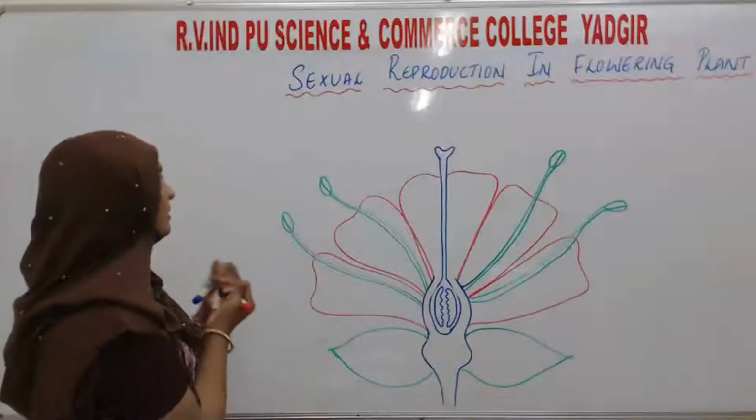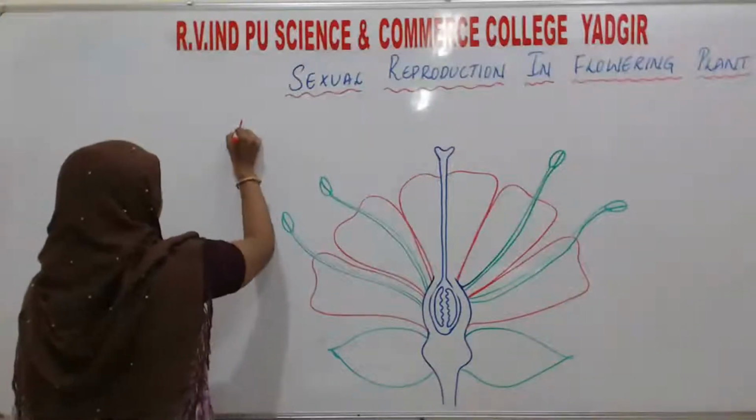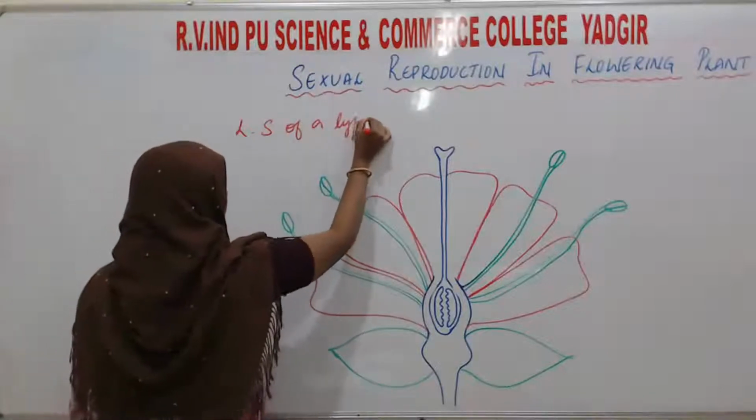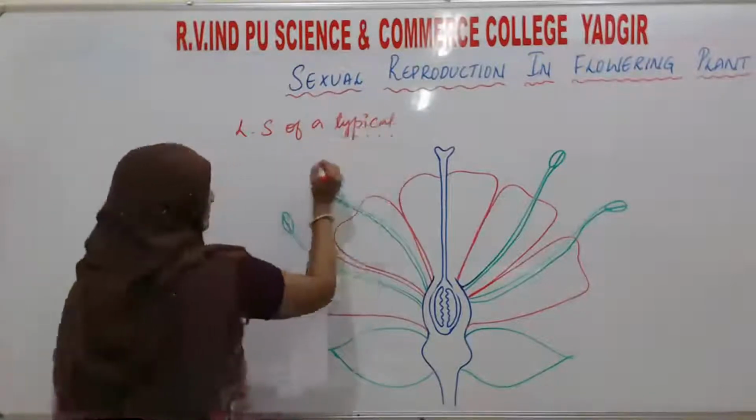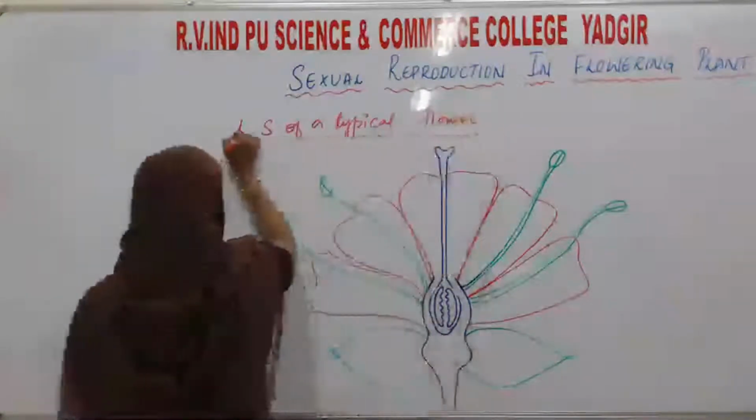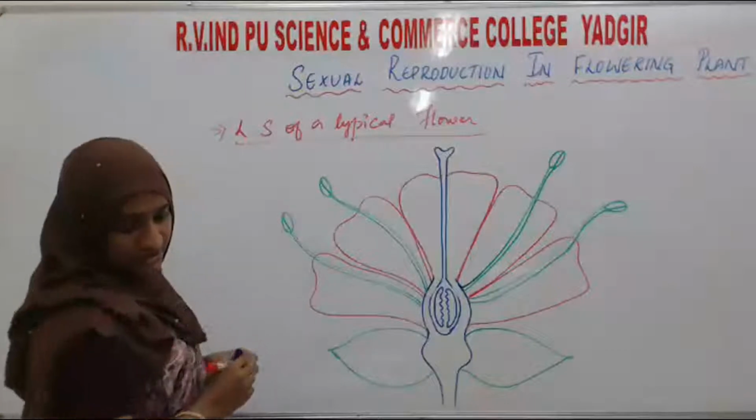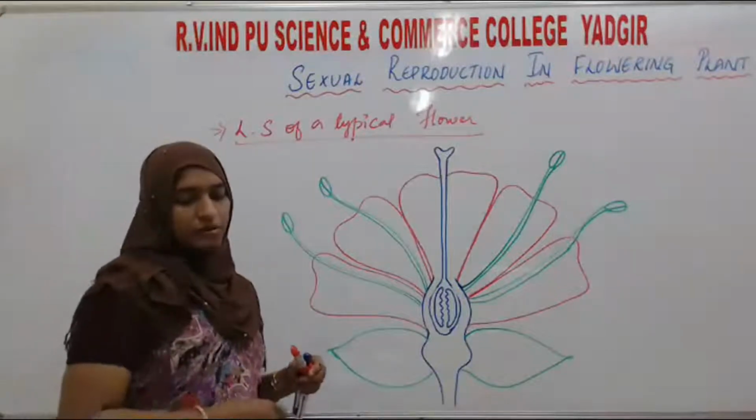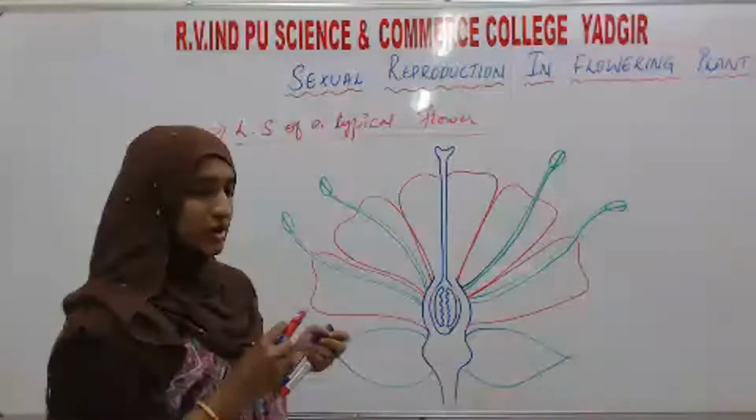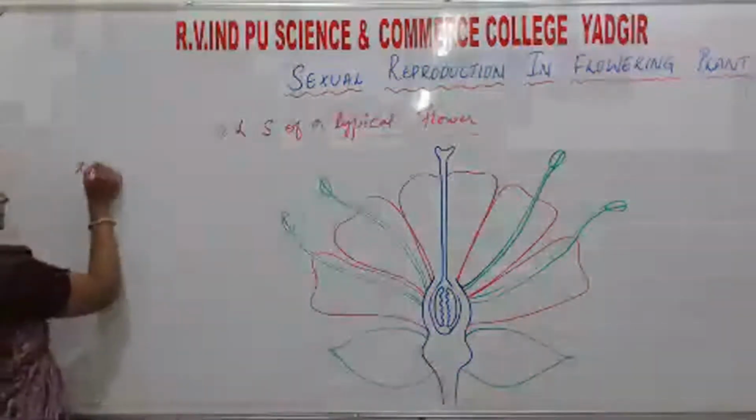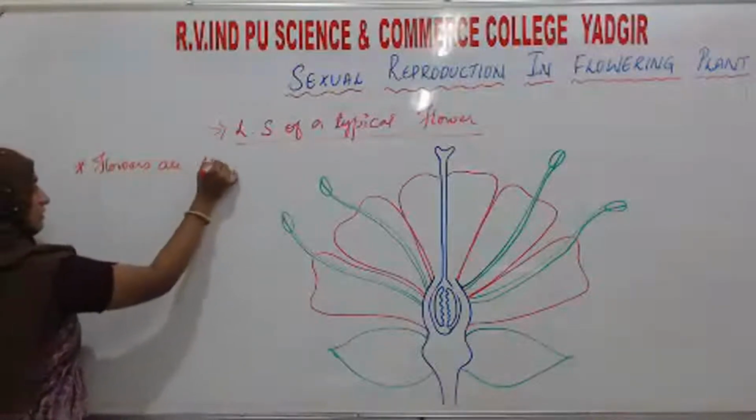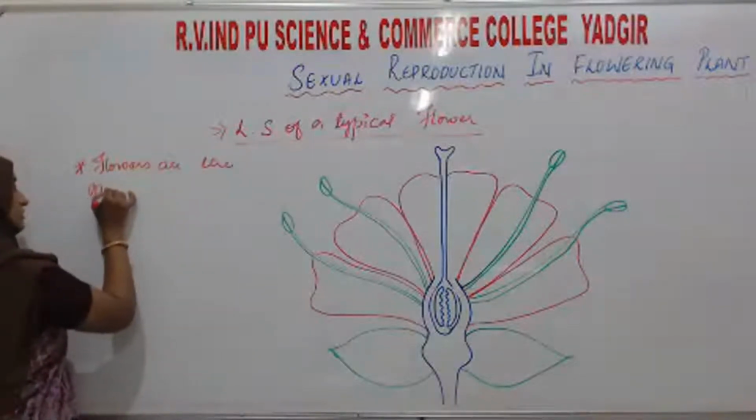This is a lateral section of a typical flower. What is this? A lateral section of a typical flower. See here, you had already studied that flowers are the modified shoots.